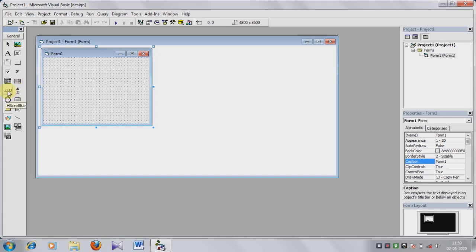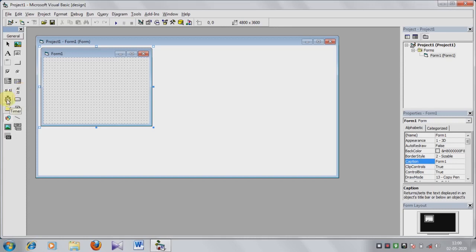And then this is the horizontal scroll bar. Horizontal scroll bar is used to select a value within a specified range of values. This is the horizontal scroll bar. And the vertical scroll bar.